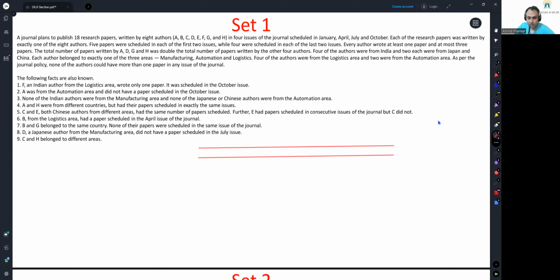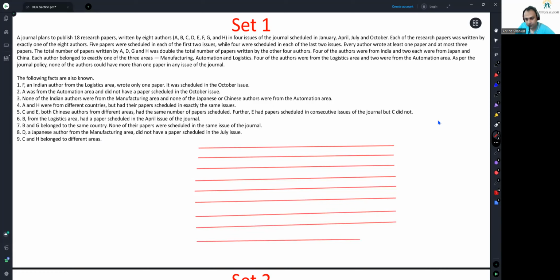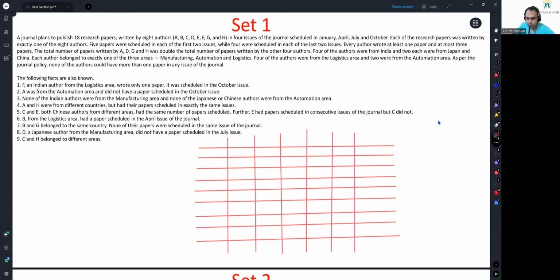Heading, first, second, third, fourth, fifth, sixth, seventh, and eighth. Okay. So I have category, country, name, January, April, July, October, and total.